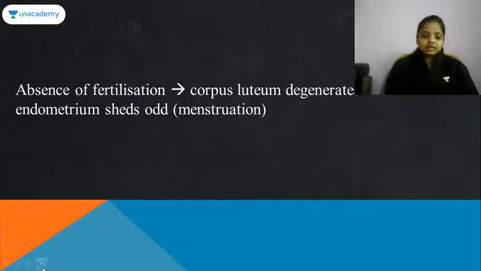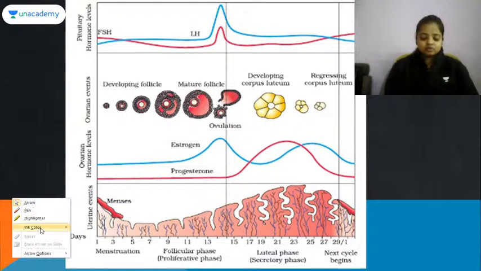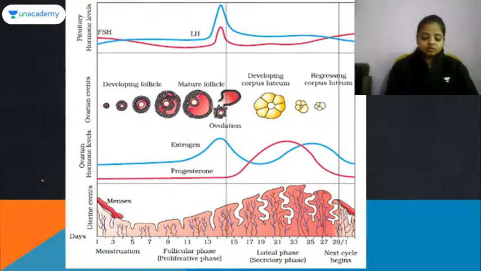Let me come to the diagram. Yes, this diagram which I was talking about. Let's have a very quick review on it. Fine, so you can see that during the menstrual cycle, at the starting stage, the FSH is at a very low level. The levels of both FSH and LH increase on the 14th day, right?